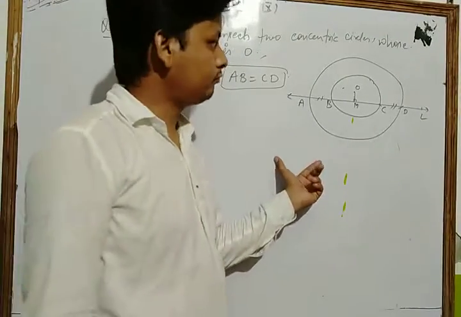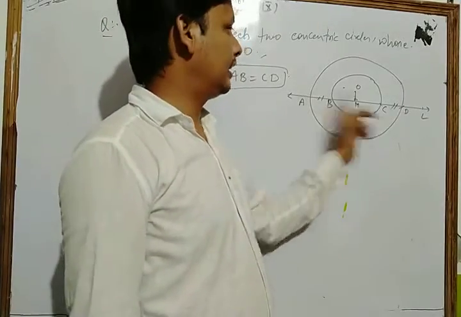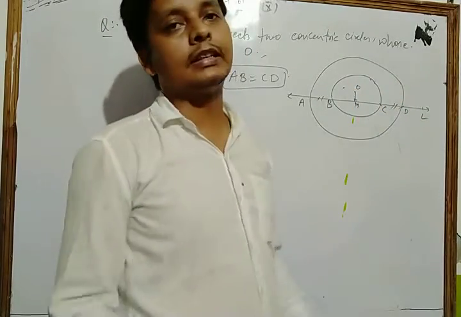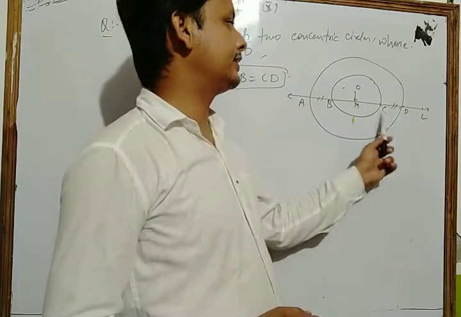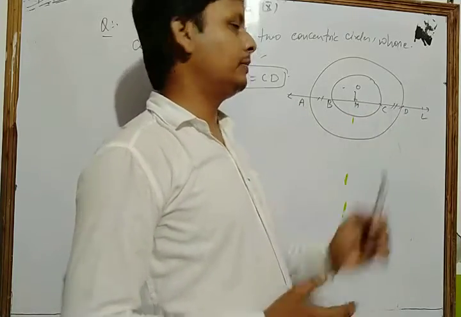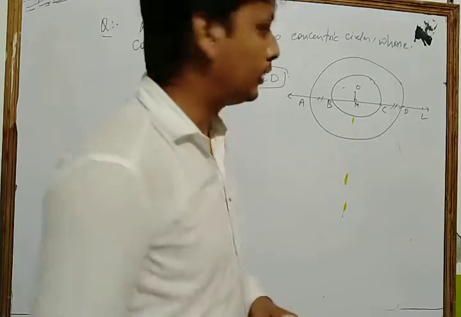Now let's see. This is the figure, and a line L intersects the two concentric circles at the points A, B, C and D, and here OM is perpendicular to that line. Now let's see its solution.